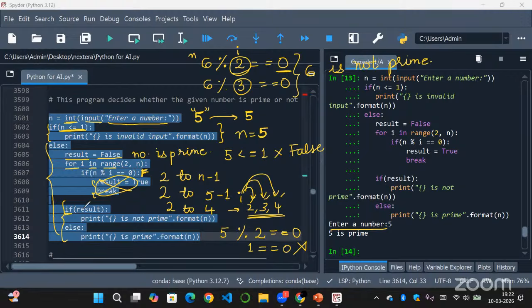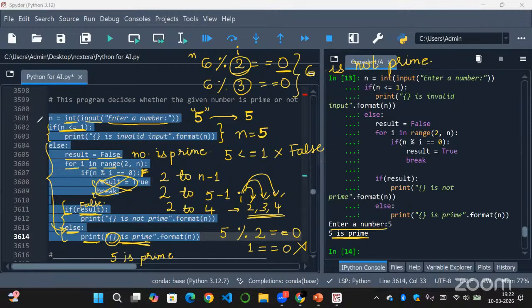So if result is false, if your test condition here is false, then it will print in the else, print the number n is prime. So we assumed, right, if result is false initially, the number is prime, right? So if that is false, that is the test condition became false, then it will directly print the else block, that is print number is prime, that is 5 is prime. So it will directly print 5 is prime.